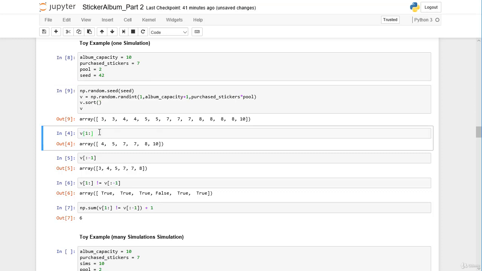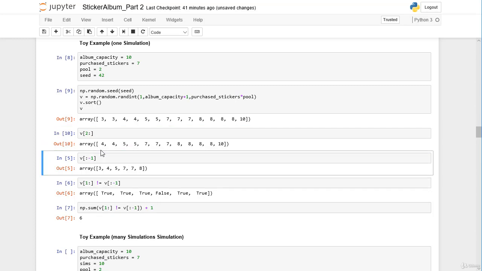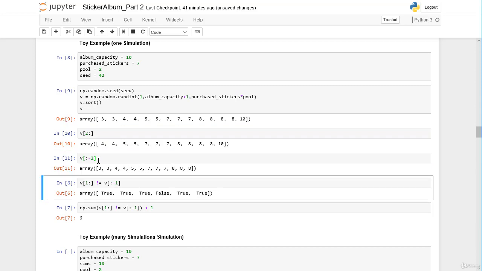And then by intuition maybe we form our 2 slices, but instead of having the first slice beginning from the second element at index position 1, we start at index position 2. And also in our second slice we end at index position -2. And then we can compare element-wise both slices.